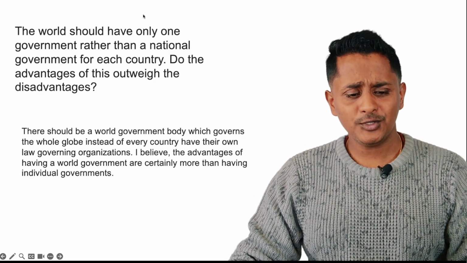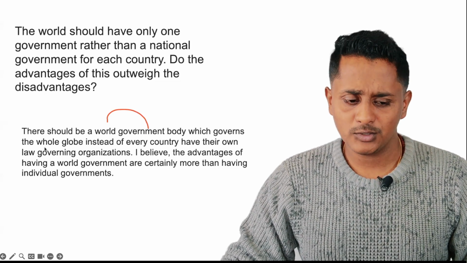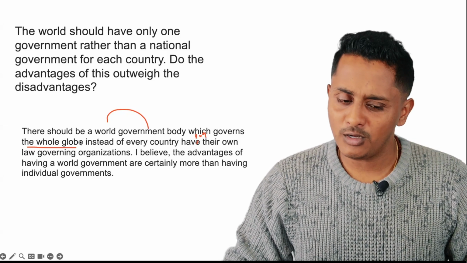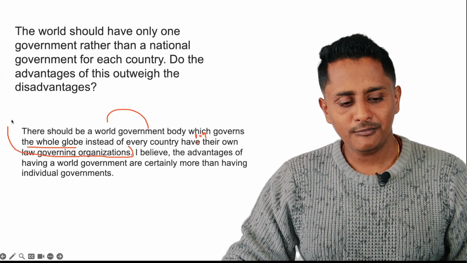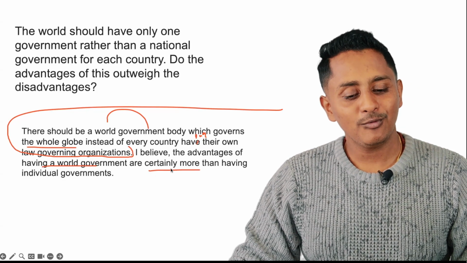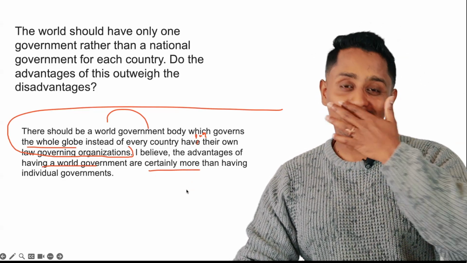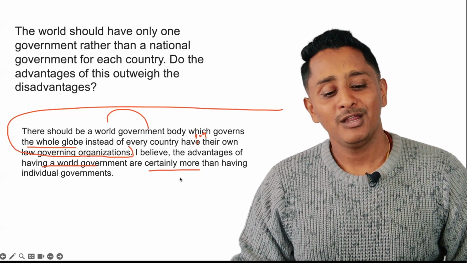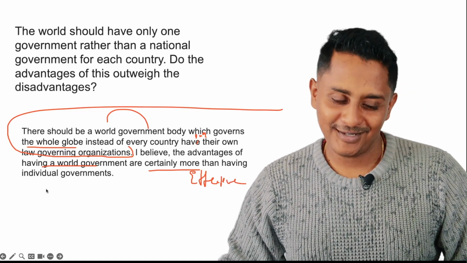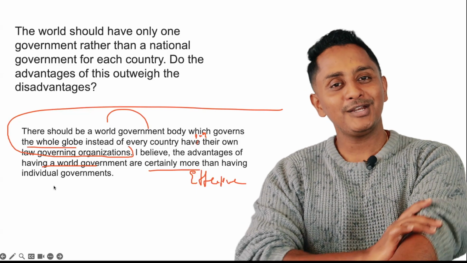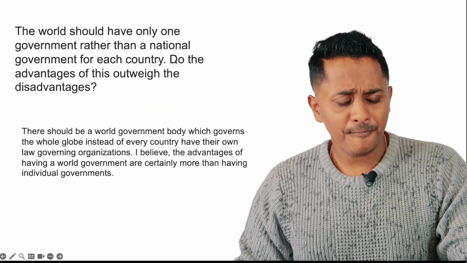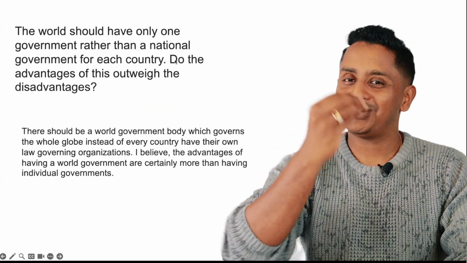So the first para: there should be a world government body which governs the whole globe, instead of every country having their own law governing organizations. This is enough, one line. Second line will be the viewpoint. I believe the advantages of having a world government are certainly more. The question is not whether you have more advantages or disadvantages. Does the advantage outweigh? Probably are certainly more effective than having individual governments. The question is about that effective part. Remember, it's not at all about writing more advantages. Alright. So the person has said the advantages outweigh the disadvantages.